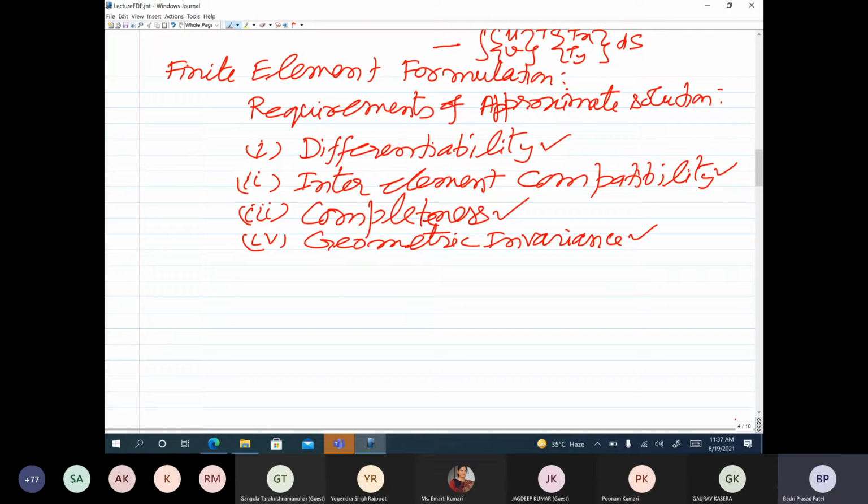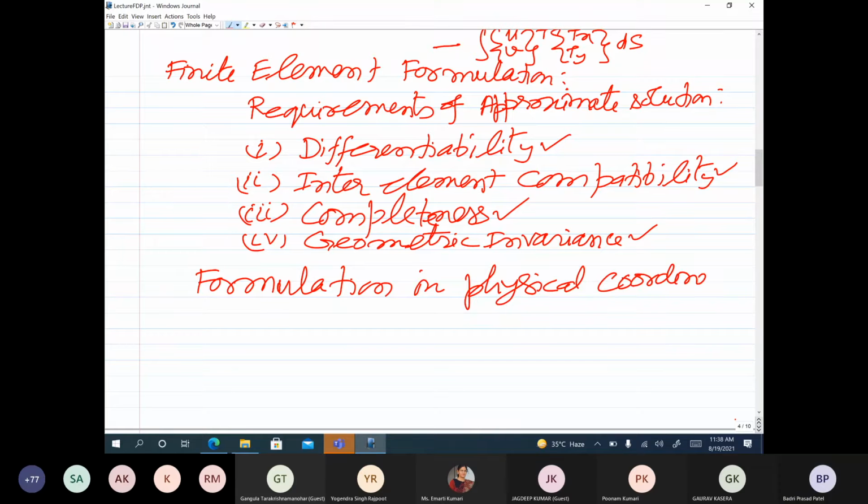So now, before I move on to the isoparametric formulation, as I said, let me also talk about how the compatibility conditions are satisfied if we do the finite element formulation in physical coordinates. That means we assume the approximate solution directly in terms of x and y. So formulation in physical coordinates. So that is x and y.